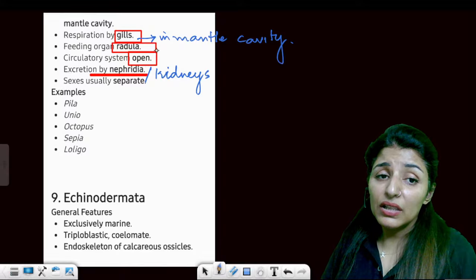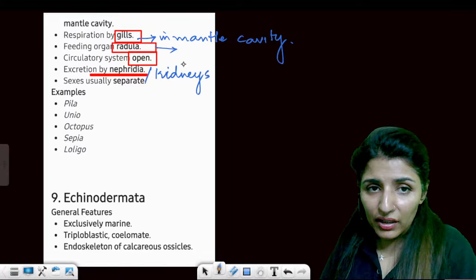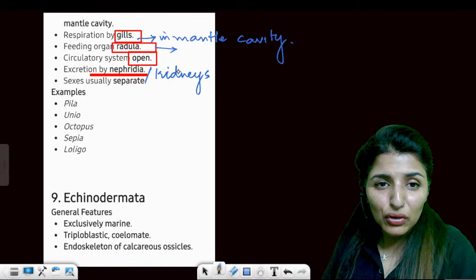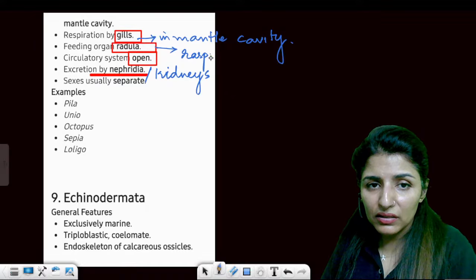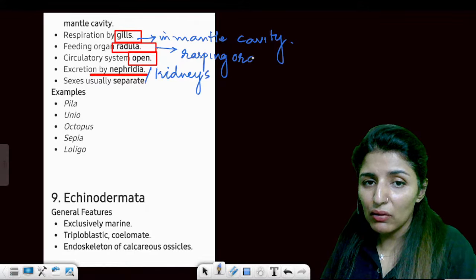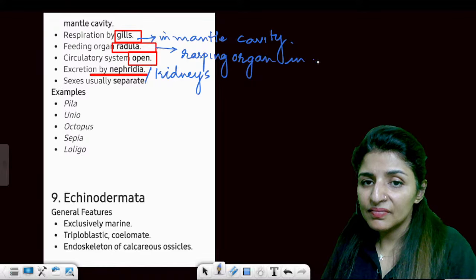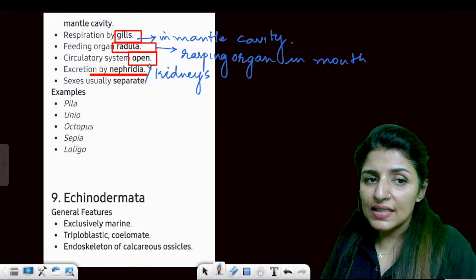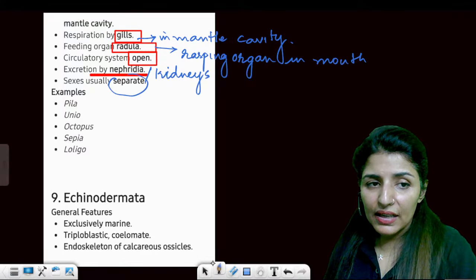This radula is a feeding organ. It helps in cutting the food, so we call it a rasping organ. Rasping means cutting. Rasping organ found in the mouth. Sexes are separate, and these are the examples.